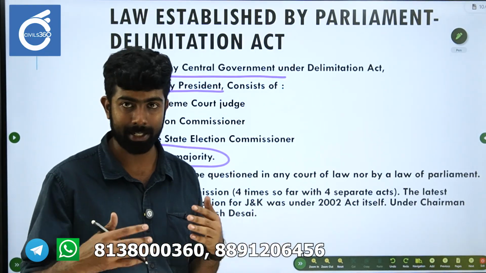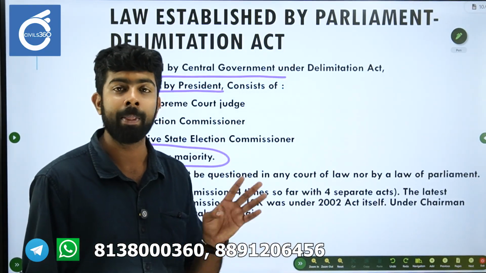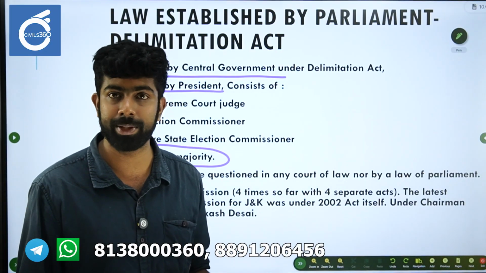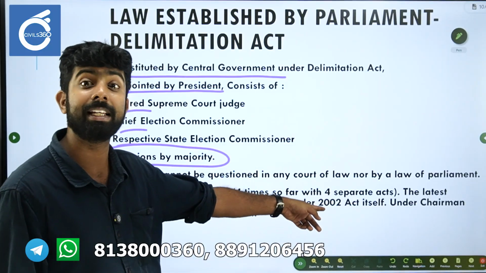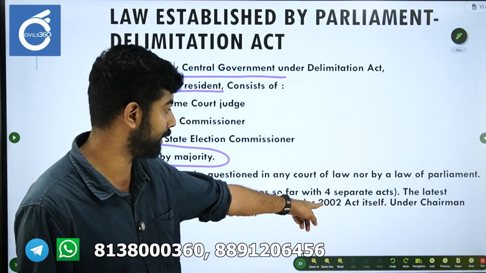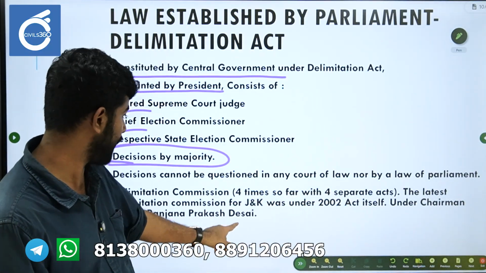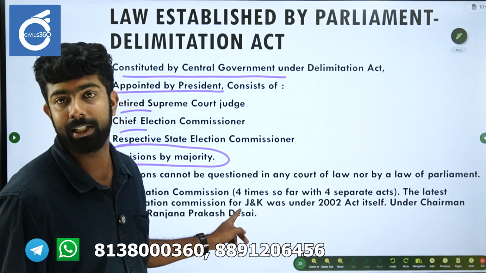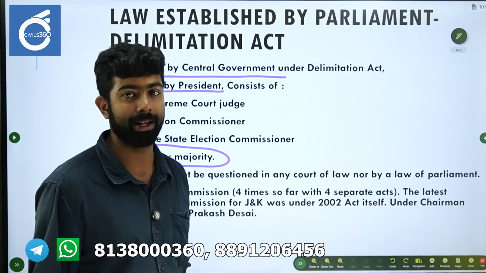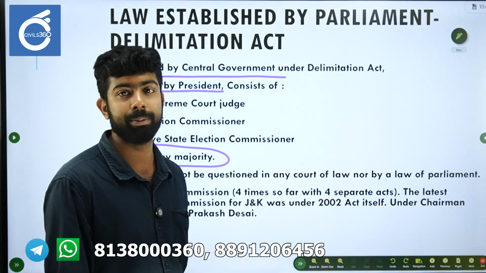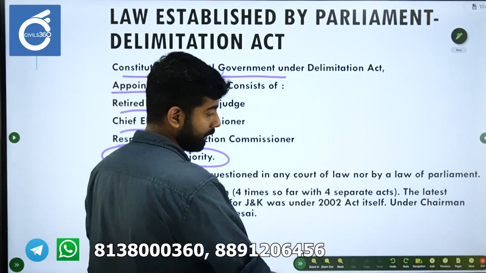So please understand that this is the 4th time only. The 2002 Act was also used for the latest Delimitation Commission in 2019. So four delimitation commissions have been there.